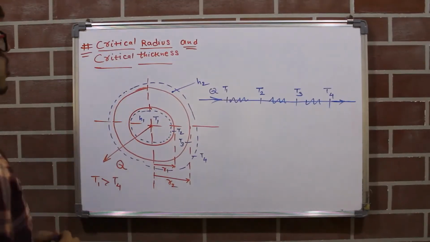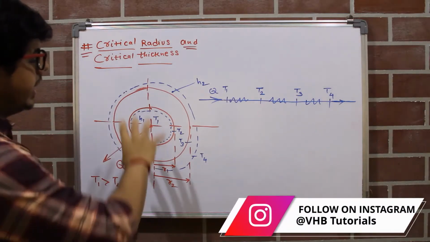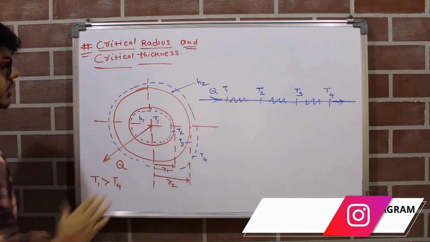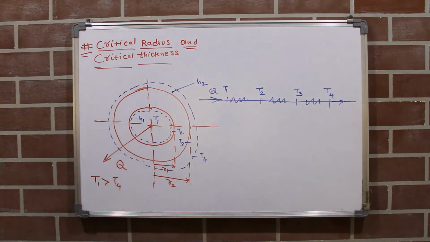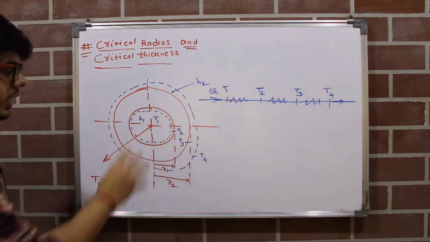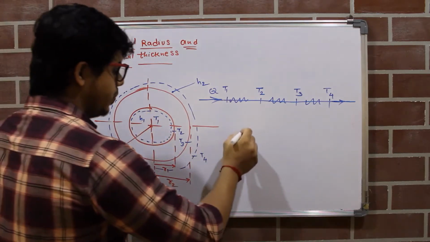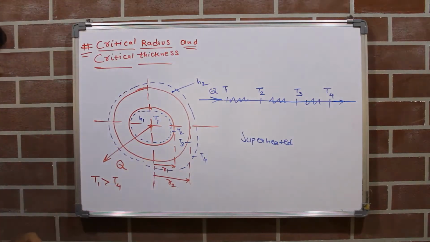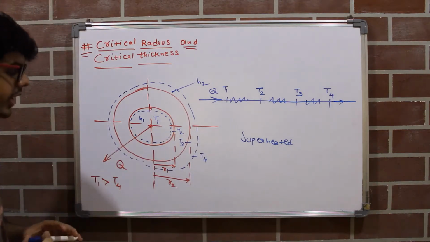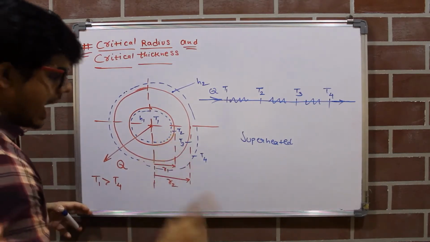So to understand what is critical radius and critical thickness, first we will consider a hollow cylindrical pipe. You can see this is the front view of this hollow cylindrical pipe. Now let us consider this pipe has superheated steam inside it. So the steam is superheated. The temperature of this superheated steam will be T1. The inner radius of this pipe will be R1 and the outer radius of this pipe will be R2.